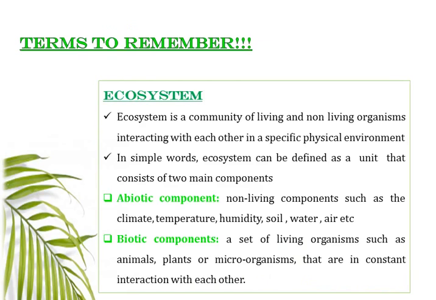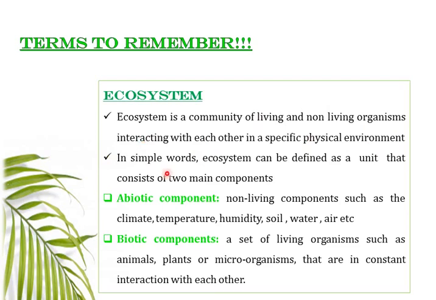So before we enter the next topic, let's study a few terms such as ecosystem. Ecosystem is a community of living and non-living organisms interacting with each other in a specific physical environment.